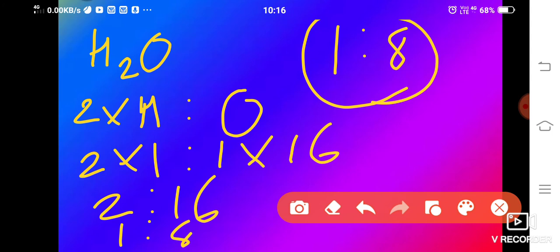The 1 mark question. This whole table you should learn by heart. A 1 mark question can be asked from there. Clear? You can have the idea of how they are finding the ratio of the mass. Okay.